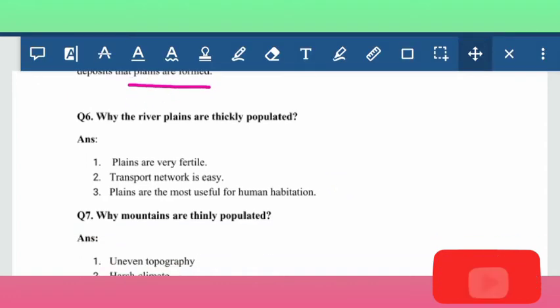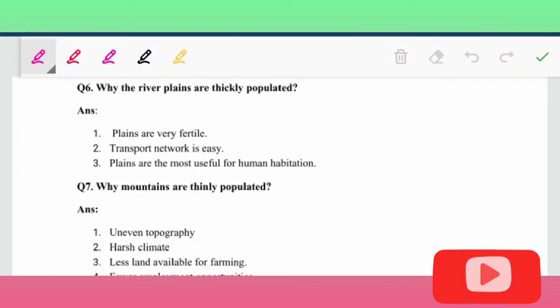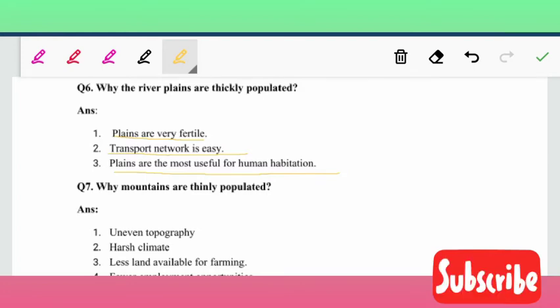Now, question 6 is why are the river plains thickly populated? Because plains are very fertile. Transport network is easy. Plains are the most useful for human habitation. Plains are very fertile, means we can grow much more crop as compared to mountains.